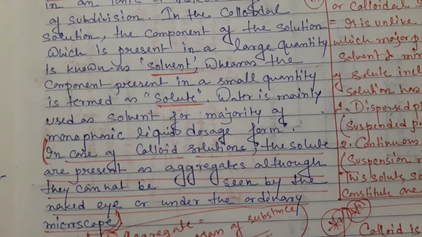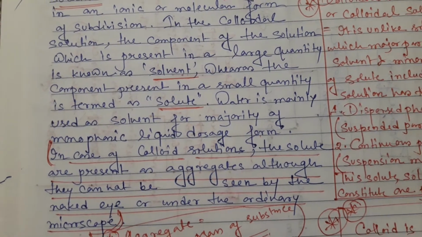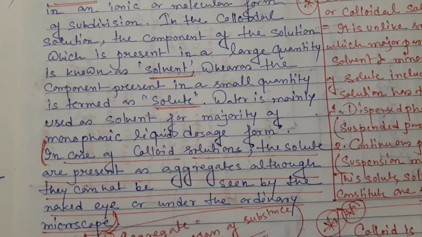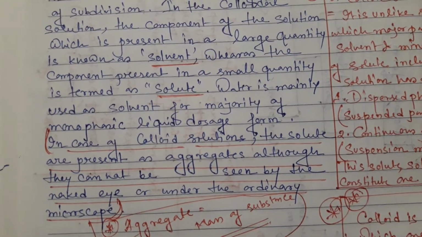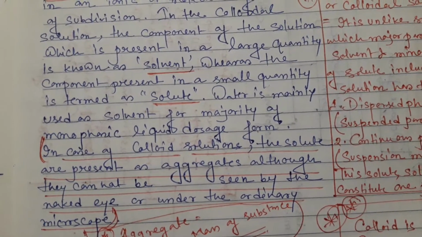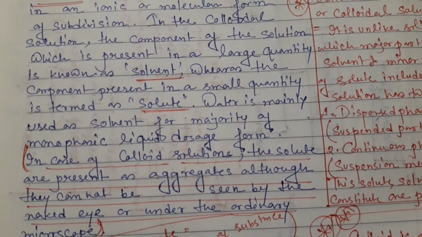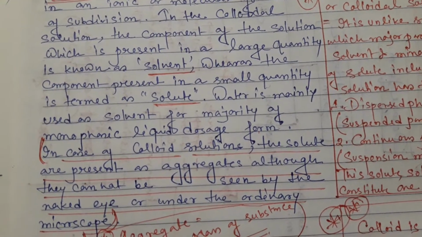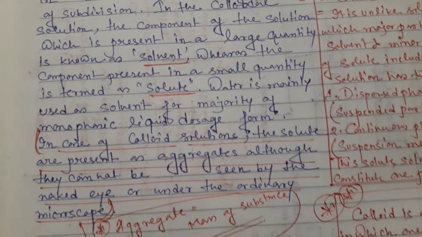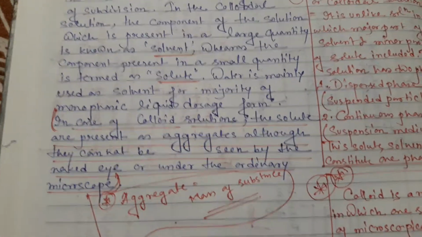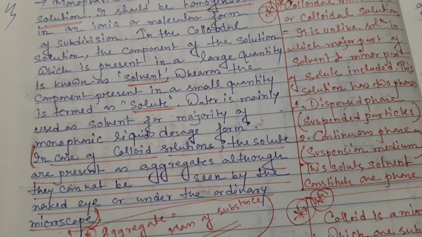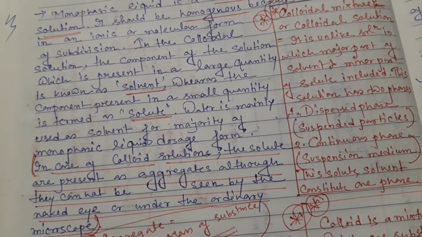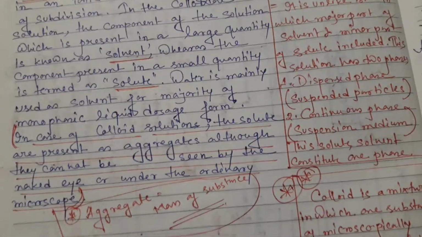So in the case of a colloidal solution, the solutes are present as aggregates, although they cannot be seen by the naked eye or under the ordinary microscope. Actually, in this colloidal mixture solution, the solutes are present as an aggregate. Aggregate means the mass of substance. So that's why we can't see this type of substance under the microscope and naked eye.